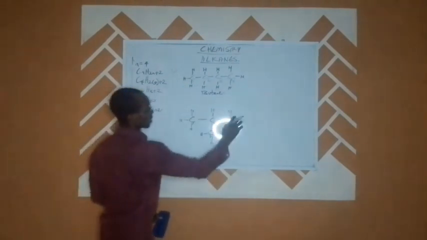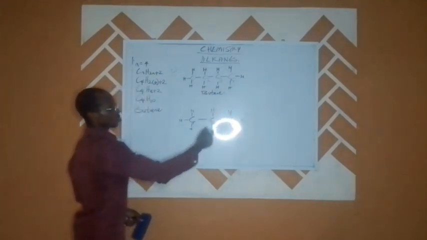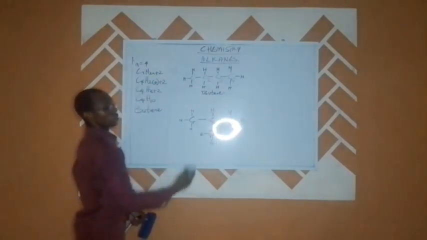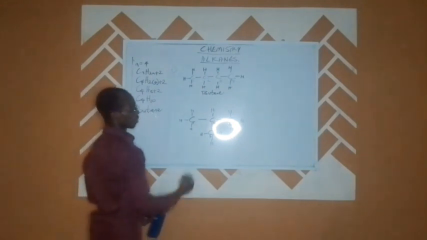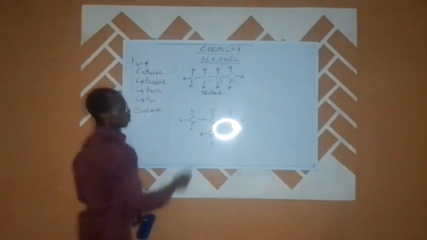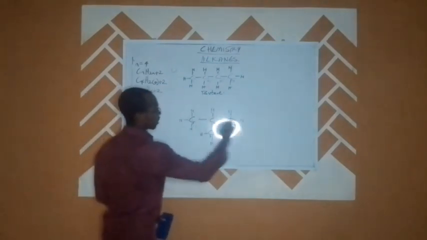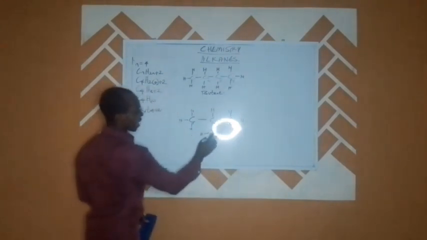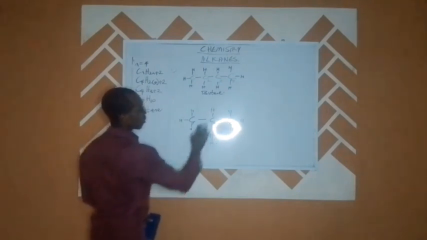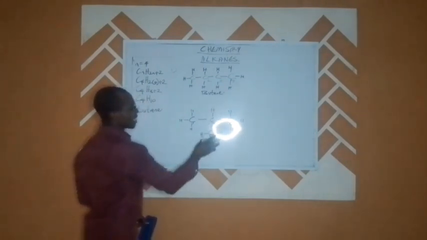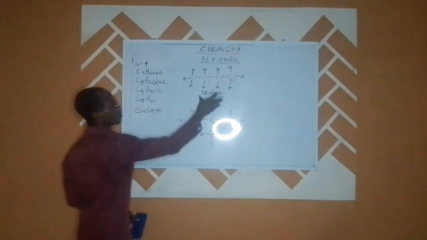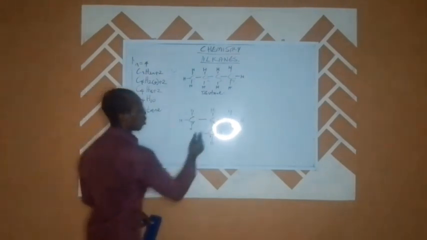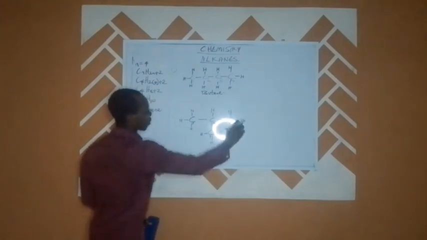Since it has 3 carbon atoms, you remember what we talked about, the hydrocarbon with 3 carbon atoms, we call it propane. So that makes this our parent chain, a propane. Now, because we have a propane with this functional group on carbon 2, the name of this substance will no longer be butane, but it will be called methyl propane.